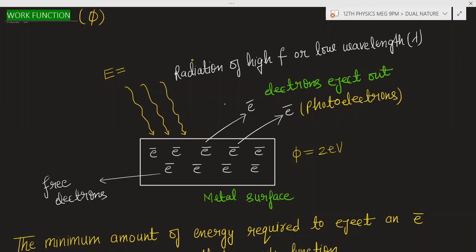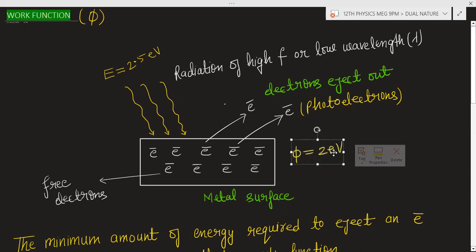After that, if you are giving suppose 2.5 electron volt, then in that case electrons may come out. May come out. It is not necessary. If you are giving an energy which is more than the work function of the metal surface, then always the electron will eject out.